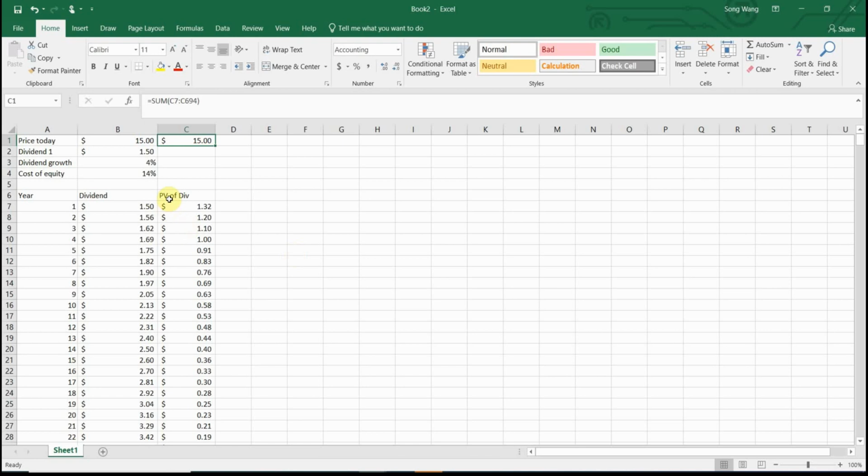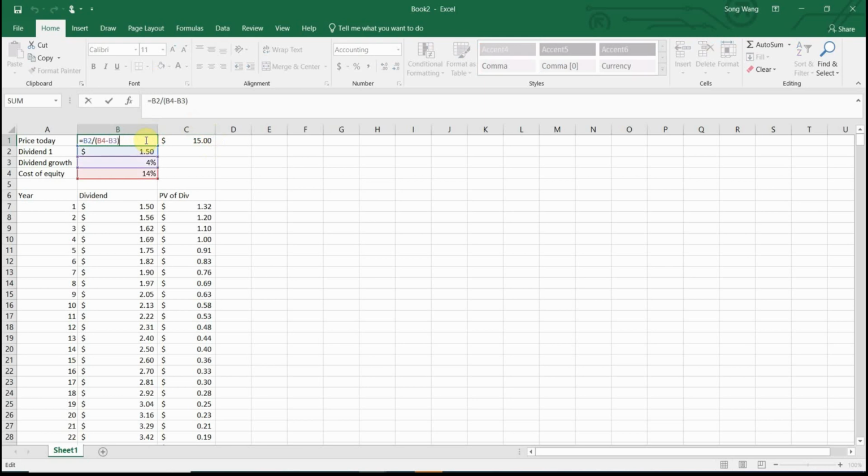So that's one of the exercises you need to perform. In particular, you need to solve for the price, either using the Gordon growth model or using the summation of the present values.